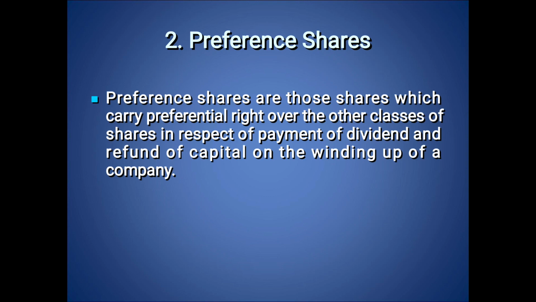In case of equity shareholders, they don't have any fixed rate of dividend, isn't it? Only if the company earns profit will they enjoy profit as a dividend. Otherwise, they have to forgo the dividend. But in case of preference shareholders, they enjoy the dividend at a fixed rate. The next thing is payment of capital. Preference shareholders get the payment of capital in case of winding up or liquidation of a company. So these two rights mark them as preference shareholders.